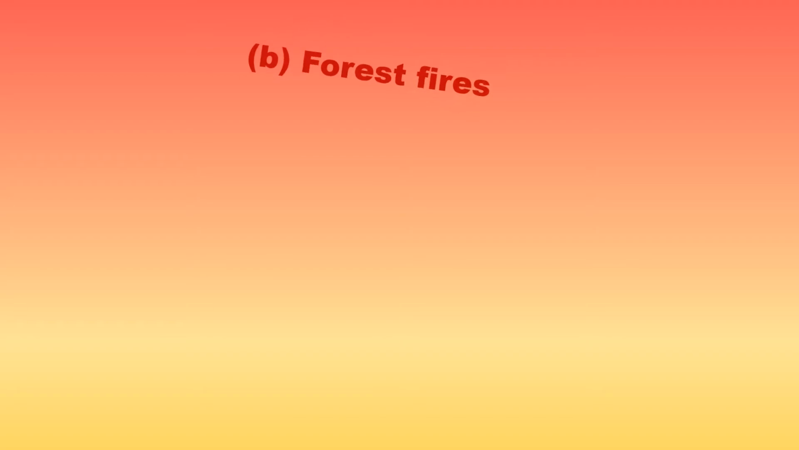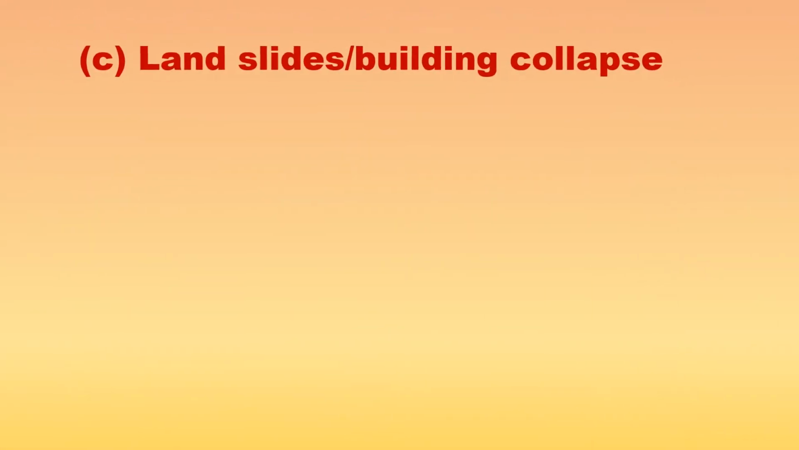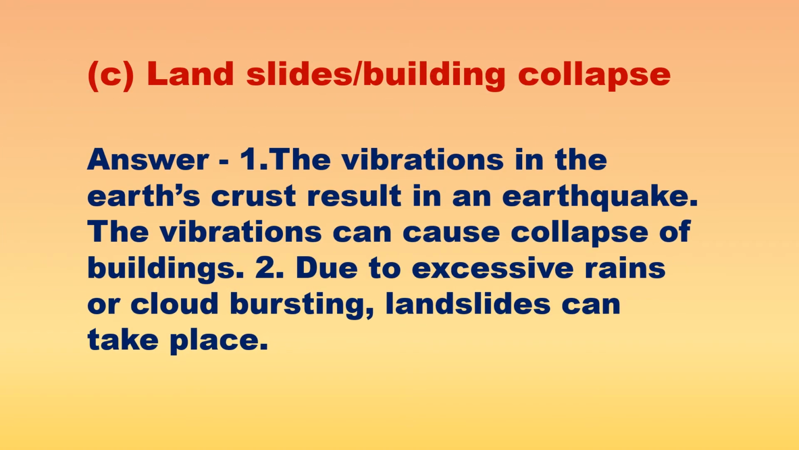B. Forest fires. Answer: If there is excessive heat and the branches of trees rub against each other, causing friction, then naturally it can lead to forest fires. C. Landslides, building collapse. Answer: The vibrations in the earth crust result in an earthquake. The vibrations can cause collapse of buildings. Due to excessive rains or cloud bursting, landslides can take place.